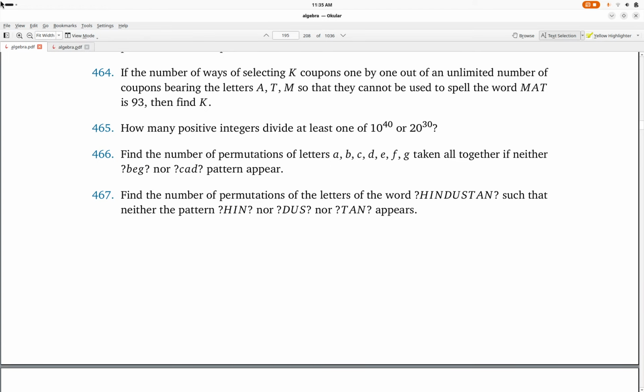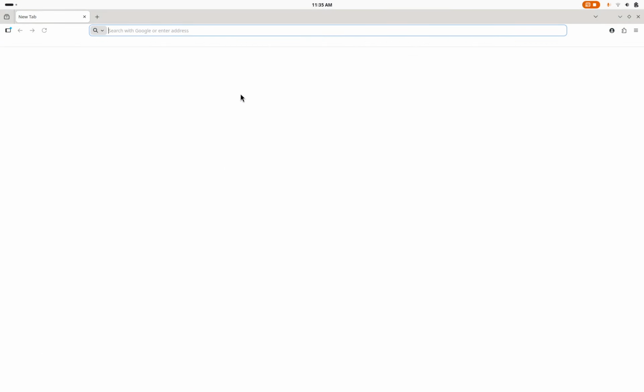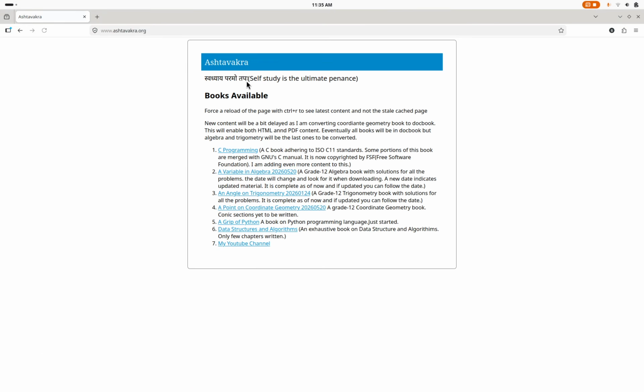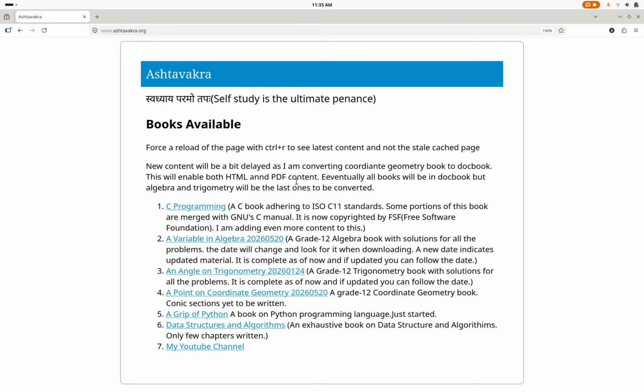In any case, let me show you my website. You can download the PDFs from here, and when you download, the dates won't be in the file. So you need to add the dates in the file so that when I update the book, you know that it is an updated version and you can download it and update your date. I cannot put the date in the actual file, because then all the YouTube links will become invalid in case of an update, and I would have to go through all the videos where I have given the link to update it, which is practically not possible.